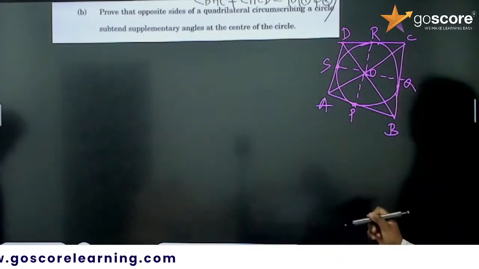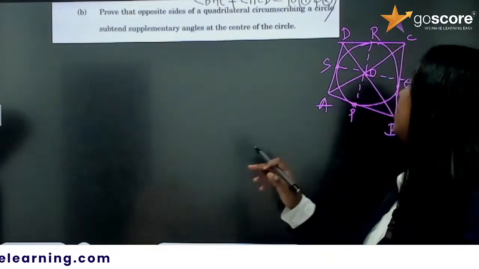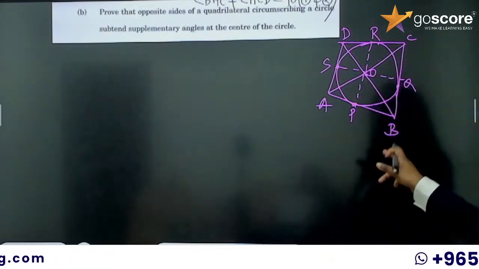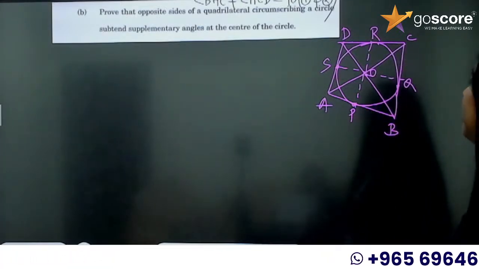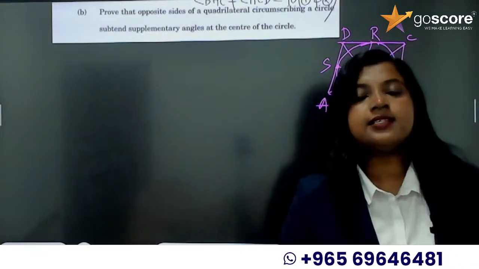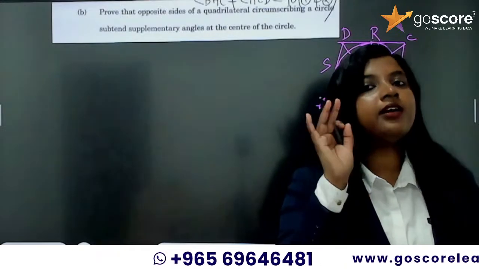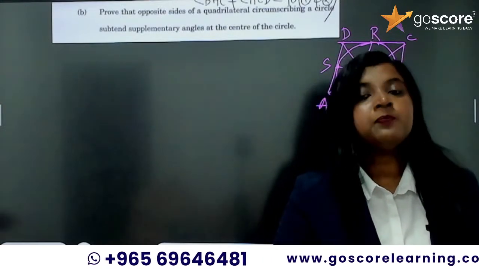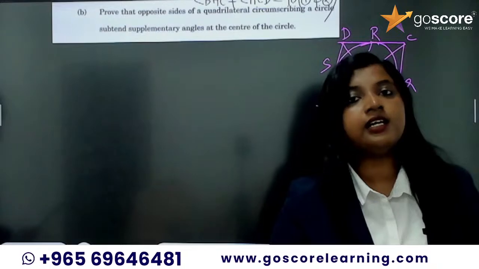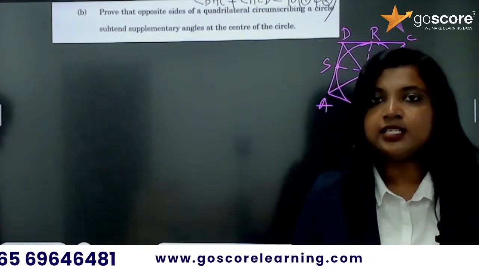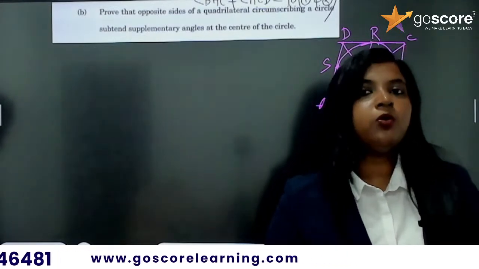You have to write each and everything in sentences: let the quadrilateral be ABCD, let the points where the circle touches the quadrilateral be P, Q, R, S, and then join OP, OQ, OR and OS.